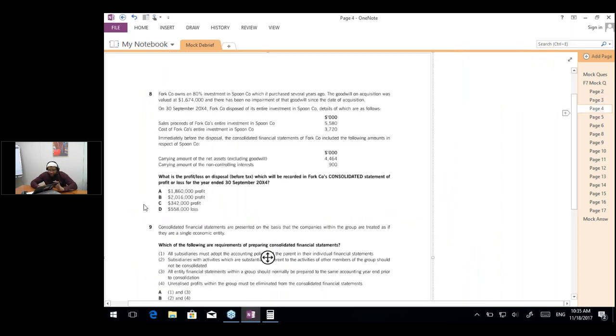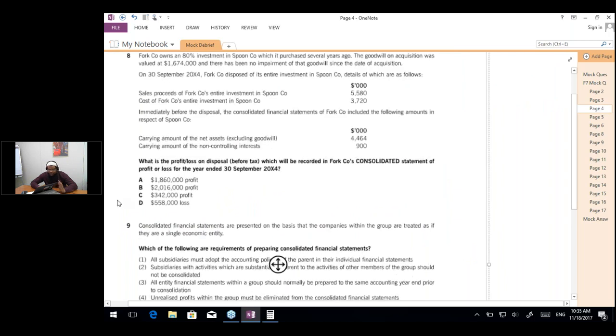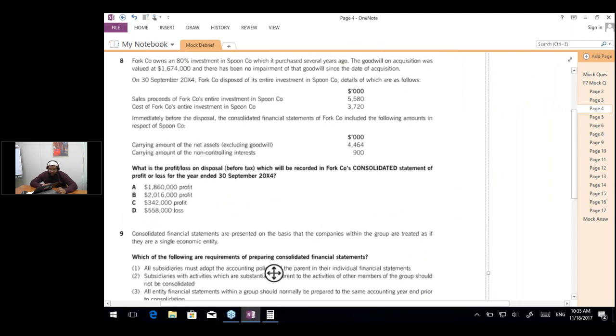Now let's discuss the next page, question number 8. The question says that Fork Company owns an 80% investment in Spoon Company, which it purchased several years ago. So we have an 80% share. The goodwill on acquisition was valued at 1,674,000, and there has been no impairment of the goodwill since the date of acquisition. So this is the amount of goodwill.